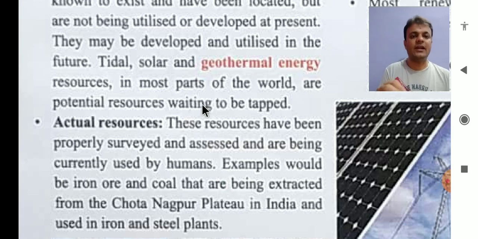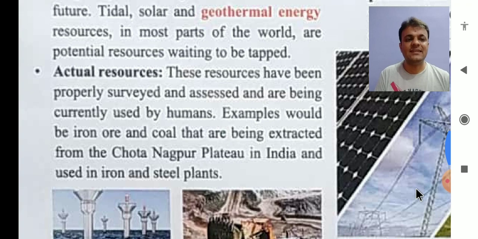They have been located also, and up to some extent we may even be able to use them. But why are they identified as potential resources? Because these types of resources are not fully utilized. That is why they are called potential resources.